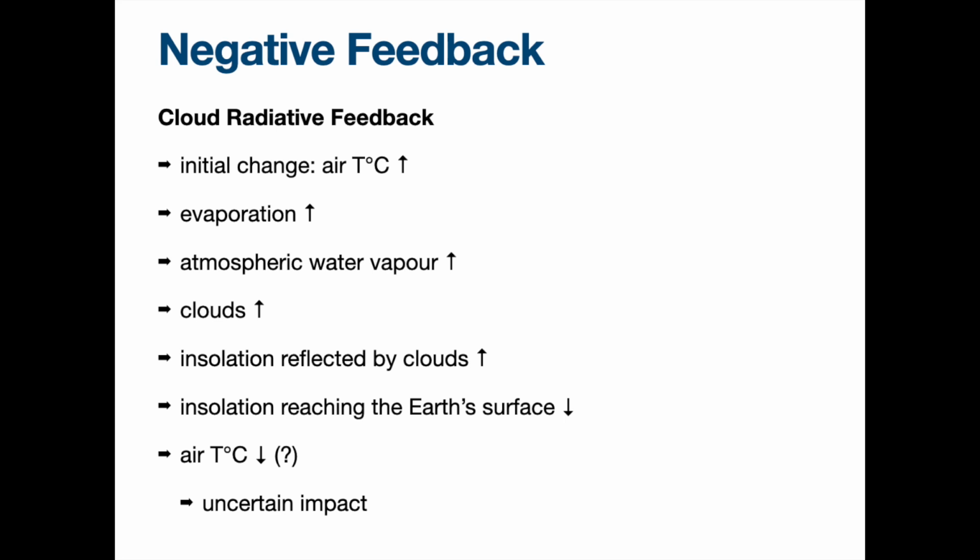With more cloud this time, because of more water vapor, the temperature is going to decrease. So the outcome should be uncertain because, okay, now we have reduced warming. Does that mean we have less water vapor? But less water vapor means less cloud, so the temperature should increase again. In the macro scale, planetary scale, it's very difficult to calculate, and we don't have such an accurate calculation and measurement of the temperature. So far, the outcome is still uncertain.